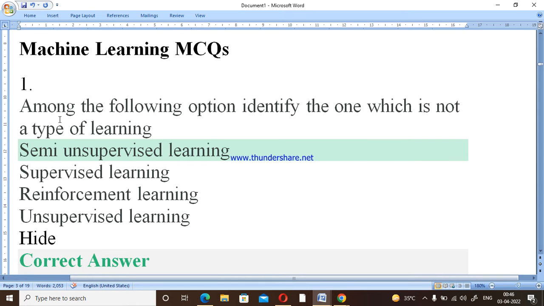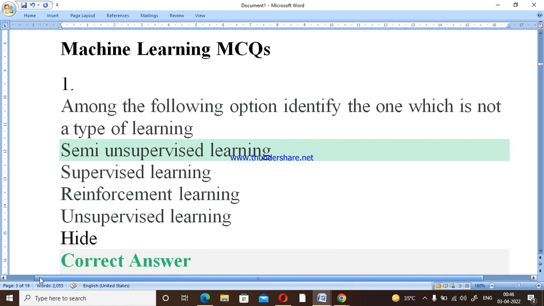Among the following options, you have to identify which is not a type of learning algorithm. Guys, you can see the options are semi supervised learning, supervised learning, reinforcement learning and unsupervised learning.